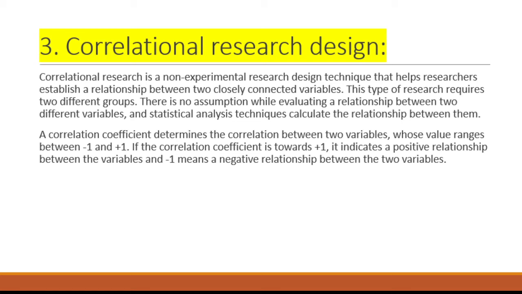A correlation coefficient determines the correlation between two variables, whose values range between -1 and +1. If the correlation coefficient is towards +1, it indicates a positive relationship between the variables, and -1 means a negative relationship between the two variables.